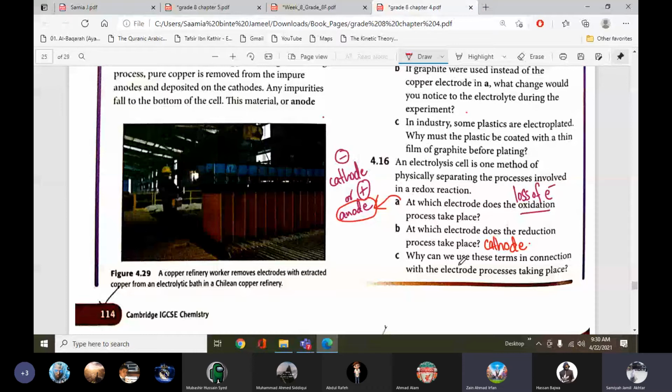Okay, simple. So they have written the definition of oxidation and reduction. You should also write the same: oxidation is defined as a loss of electrons and happens at the anode, and reduction is the gain of electrons which happens at the cathode.